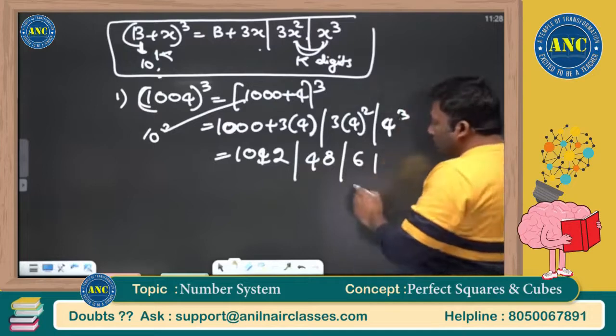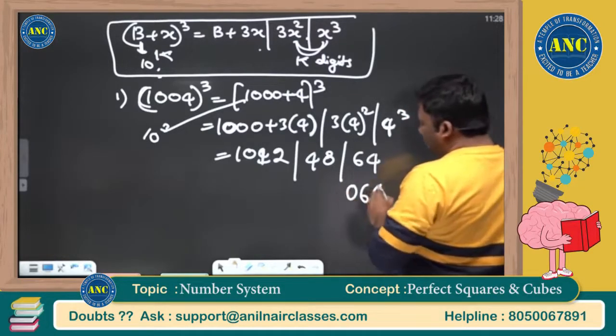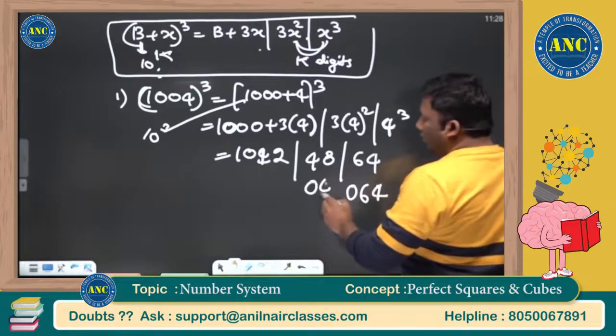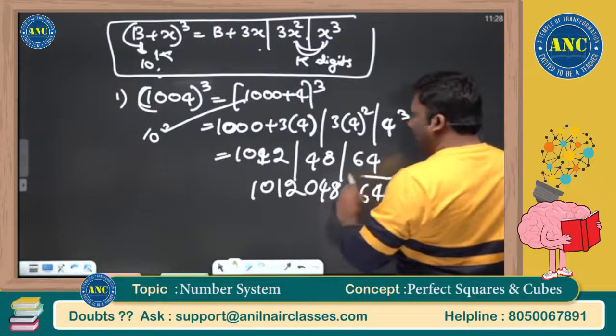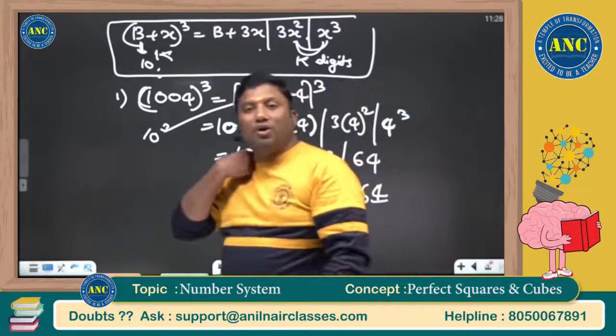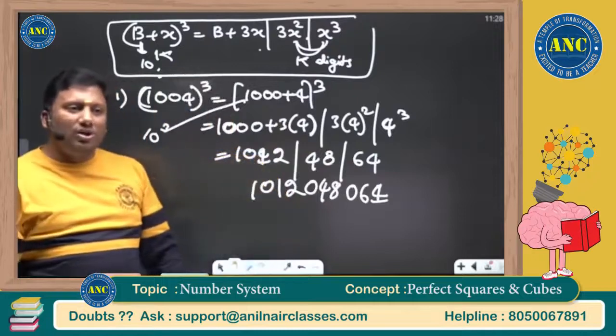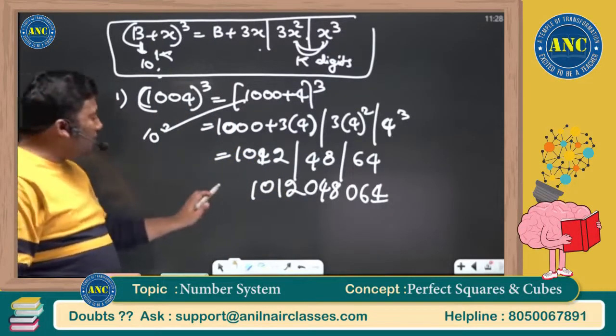Right? So the last places should have 3 digits: 064, 048, and another is 1012. So 1012, 048, 064. I hope this concept is clear.